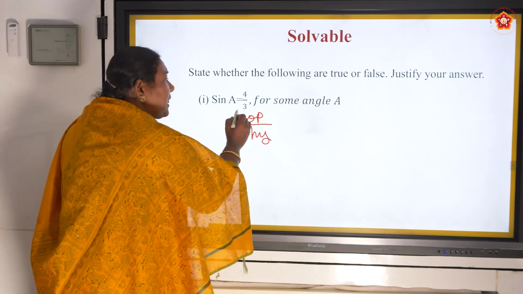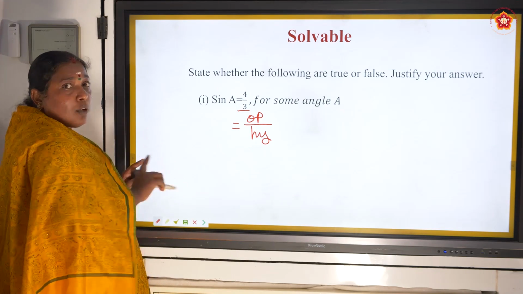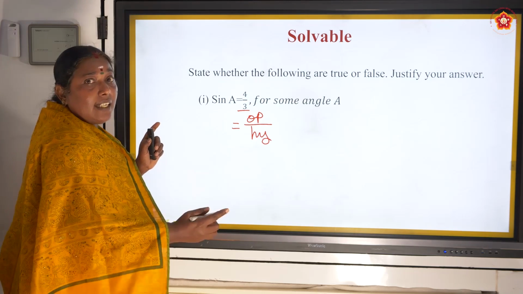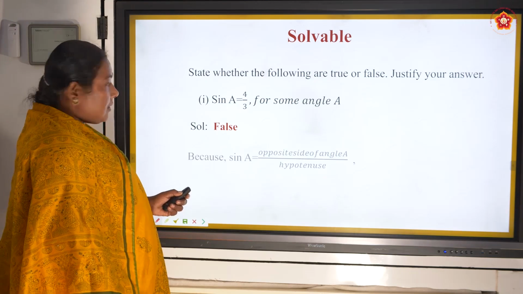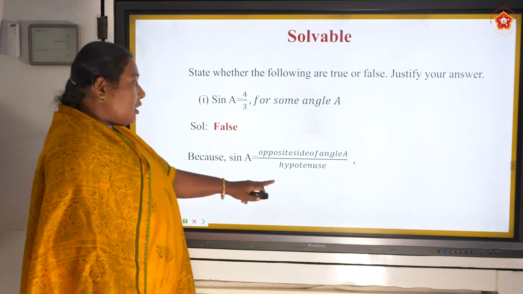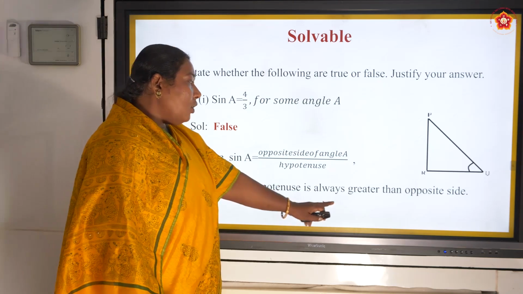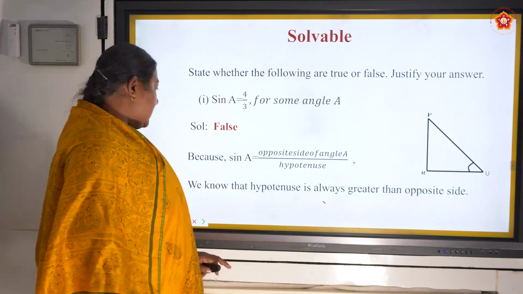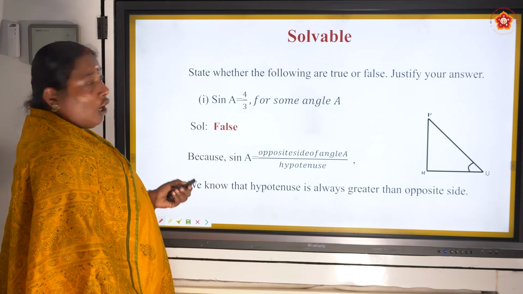Here 4 is bigger than 3, so it is not possible that the opposite side is greater than the hypotenuse. So this statement is false, because sin A is opposite by hypotenuse, and the hypotenuse is always greater than the opposite side.